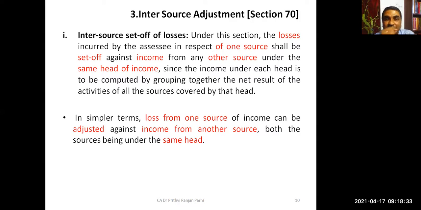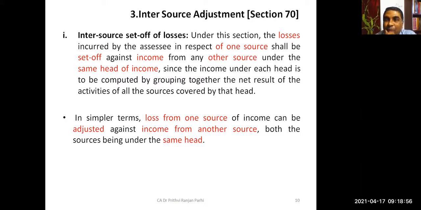First, let us see. Under this section, the losses incurred by the assessee in respect of one source can be set off against the income of another source under the same head of income. The head of income is the same. Under one source there is a loss, under another source there is a profit, then they can be set off.